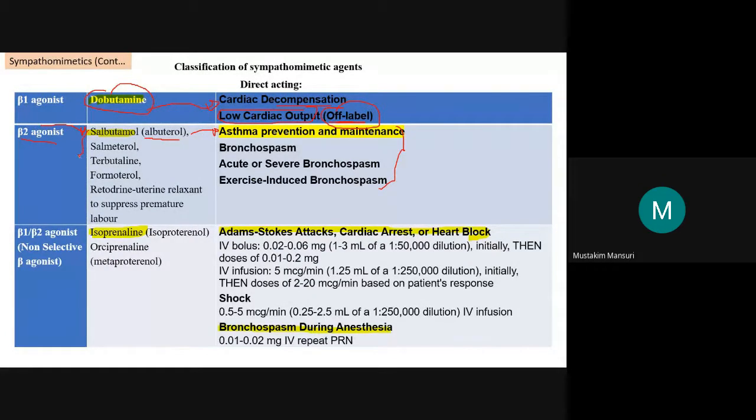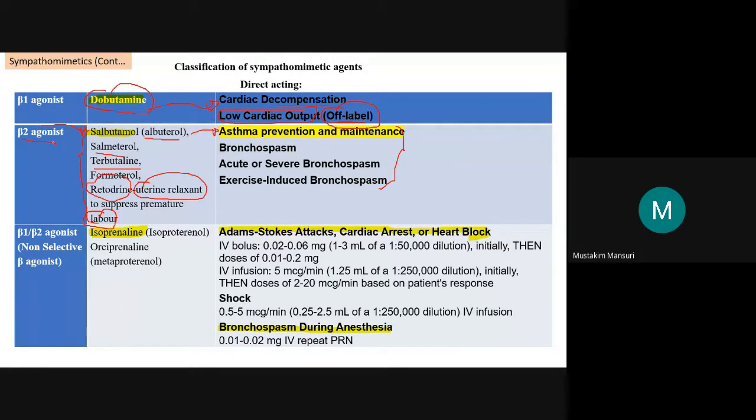You also have to prepare the classification based on duration of action, long acting and short acting. For beta 2 agonists: salbutamol, salmeterol, terbutaline, formoterol, ritodrine. Ritodrine is a uterine relaxant, used to suppress premature labor. For induction of labor, a uterine contractant is used, also known as an abortifacient, while these are uterine relaxant agents, because what effect will they have on smooth muscle?